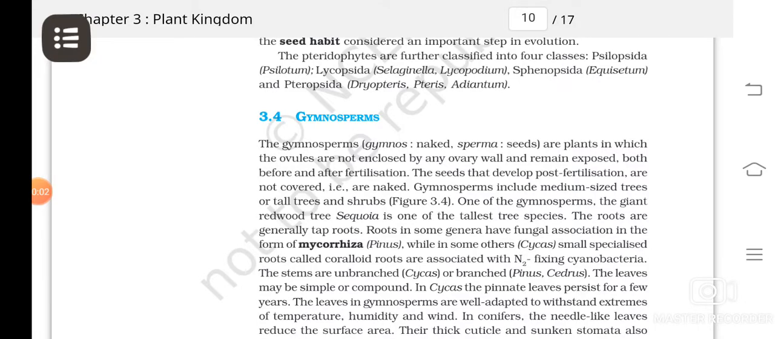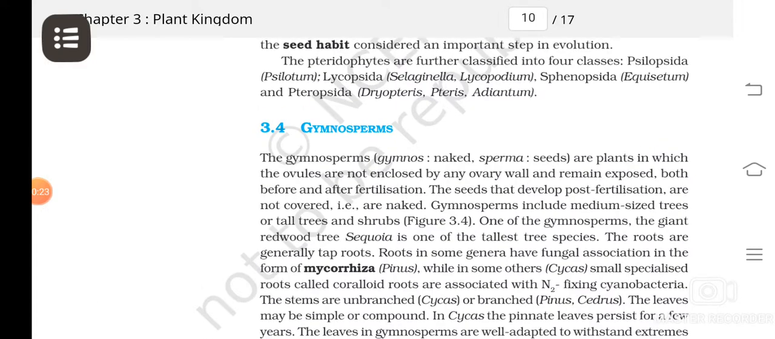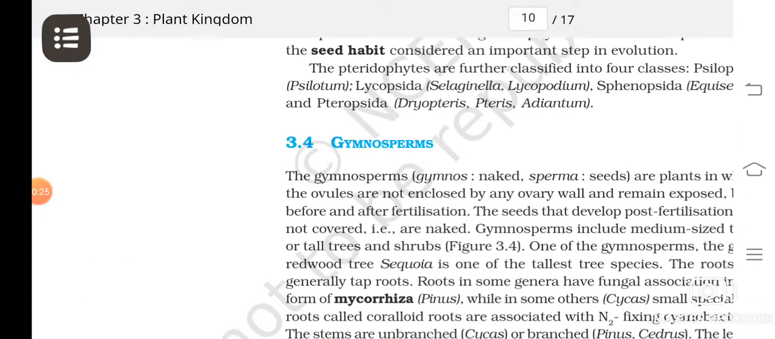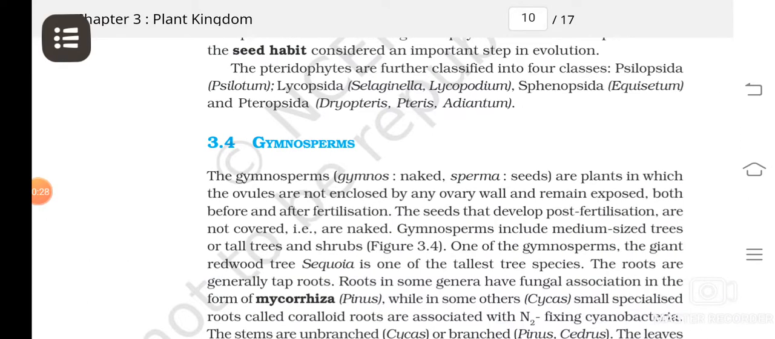So in the live classes we were studying about various groups of plants, isn't it? And I have explained to you about algae, bryophytes and pteridophytes. So today we'll be studying about gymnosperms. Okay, so what are gymnosperms? Gymnosperms are plants with naked seeds, or they are plants which will not produce any flowers.